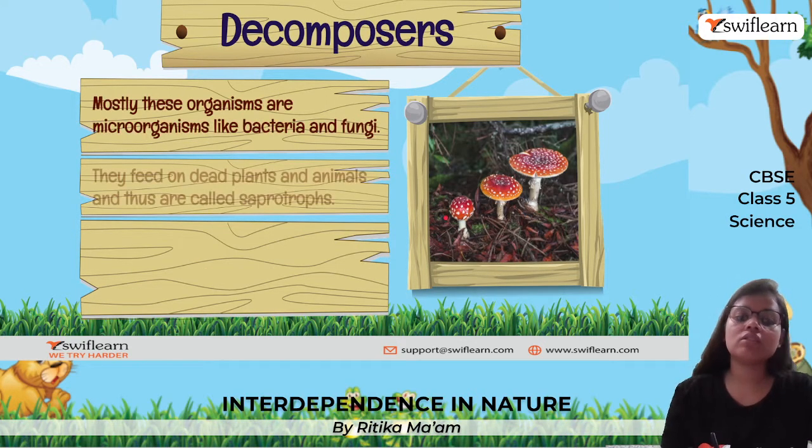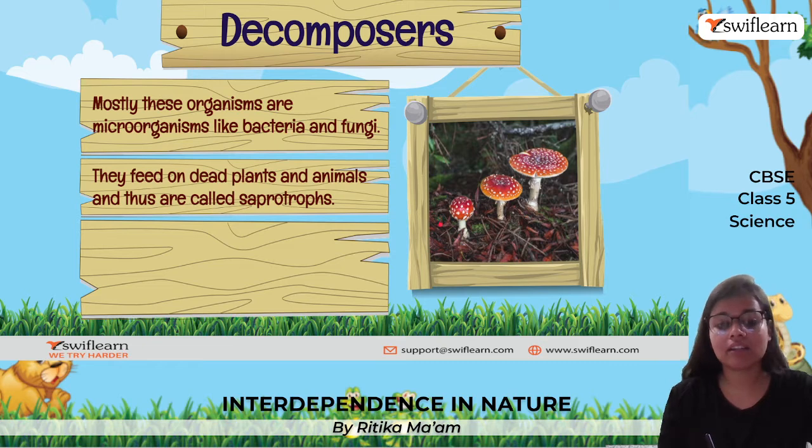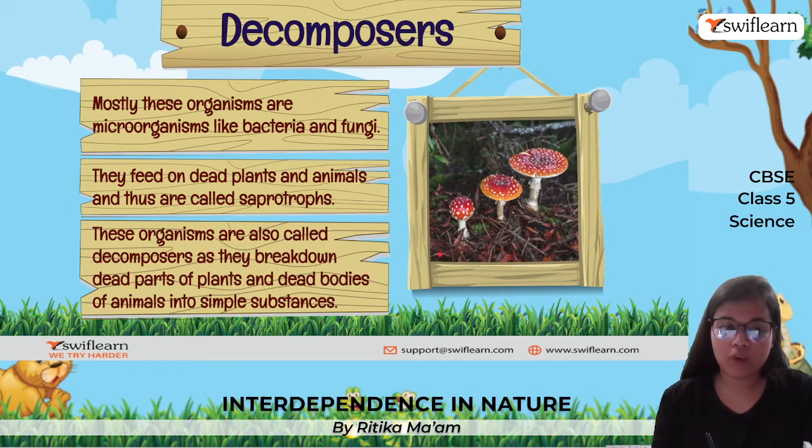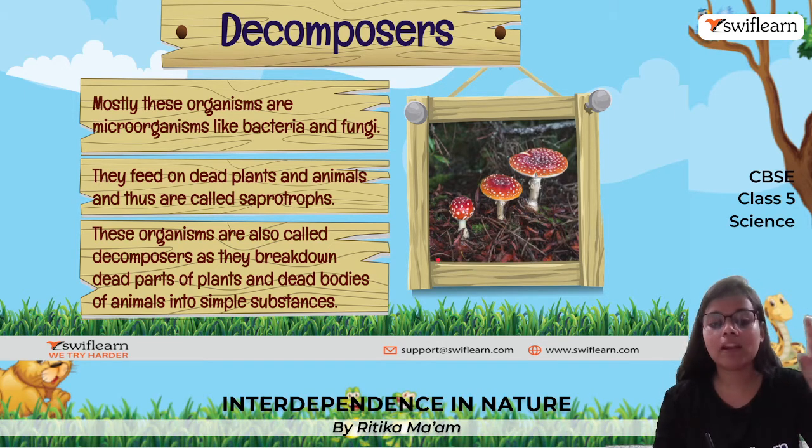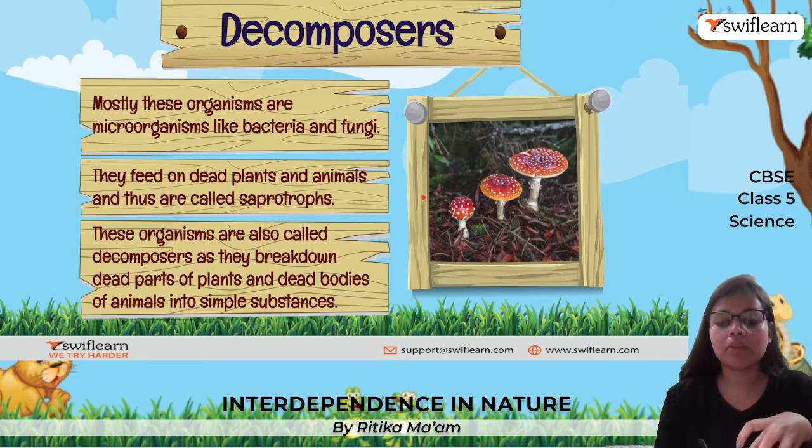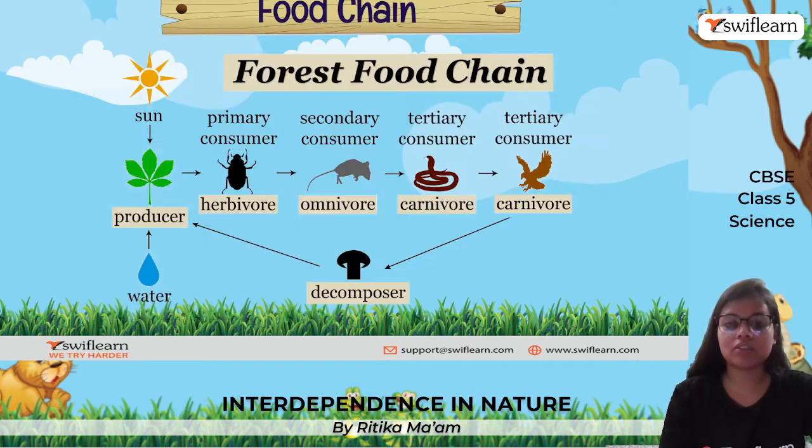And decomposers are the many bacteria, fungi, and other microorganisms which feed on dead plants and animals, and they are known as saprotrophs. These organisms are known as decomposers because they break down complex structures into simple substances.